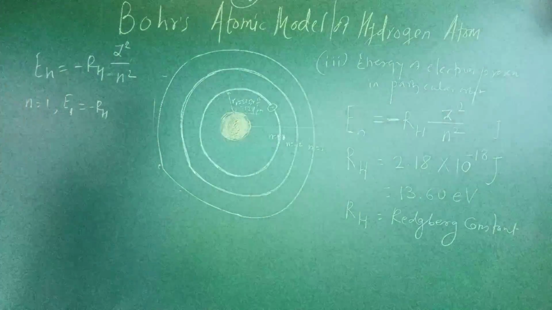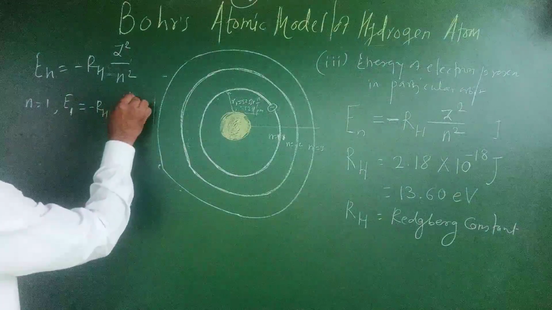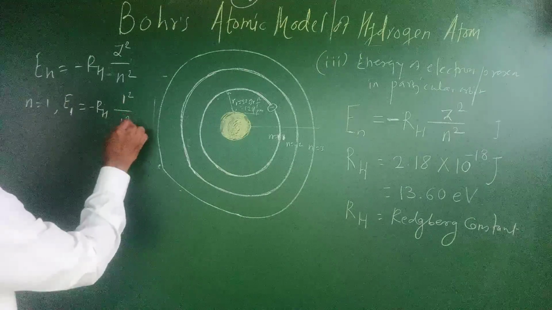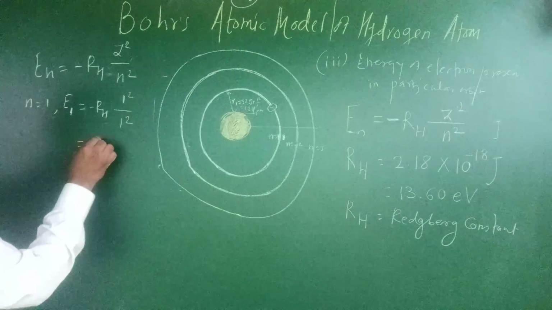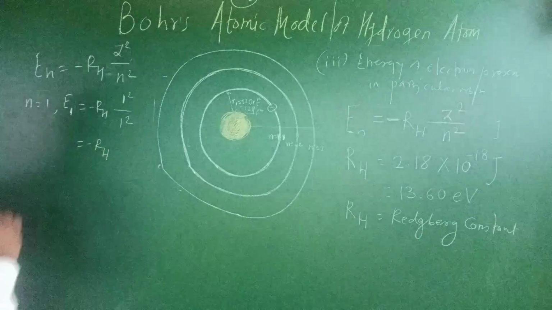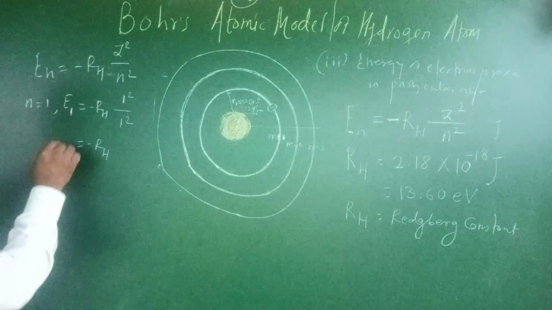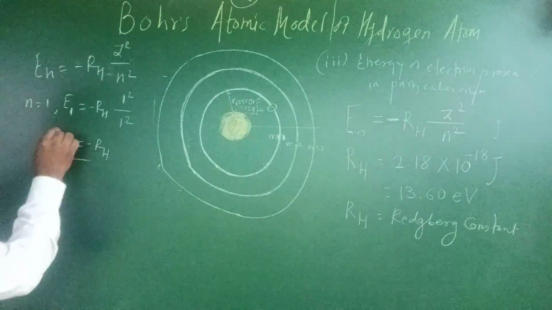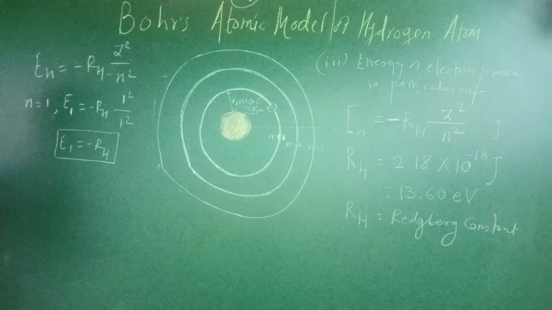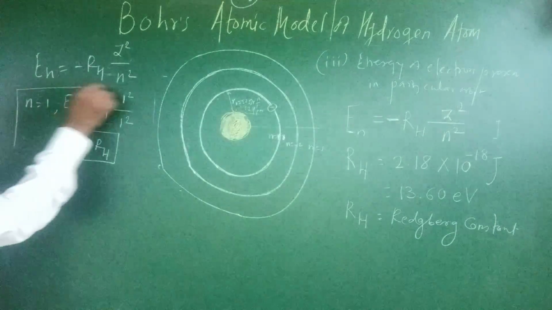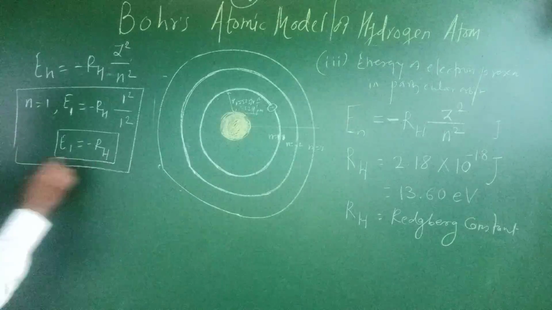For hydrogen, Z is equal to 1, so 1 squared upon 1 squared gives E1 equal to minus RH for n equal to 1.